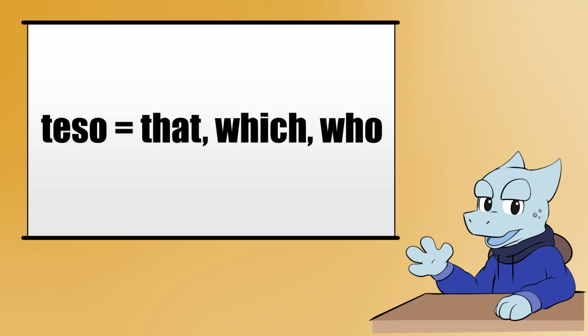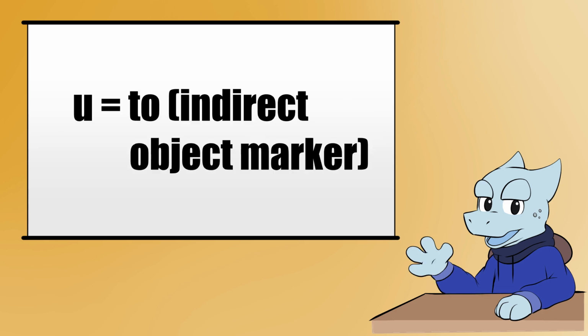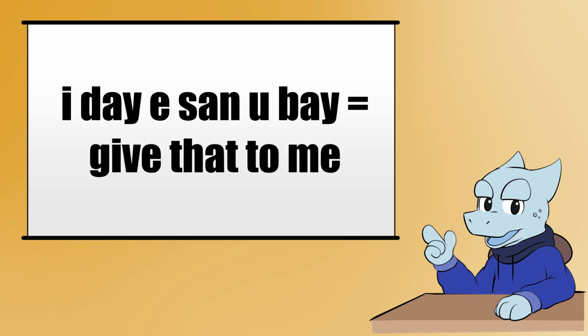We'll go over a few more words you can use to help you with more complex sentences, like teso, which creates a dependent clause. It's the equivalent of the English words that, which, or who, depending on the context. Swe isahi egwa teso egui means they need a house that is good. There's also the particle u, which marks the indirect object, which is usually represented by the English word to. Idaya-san ubai means give that to me.